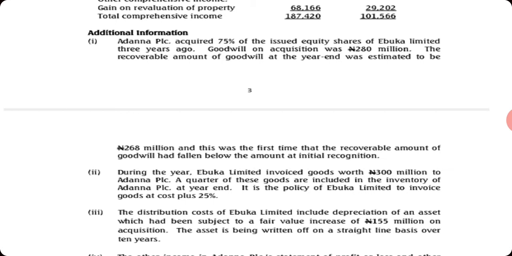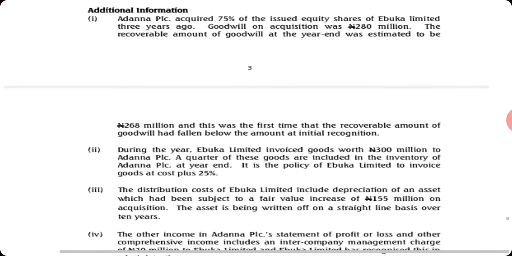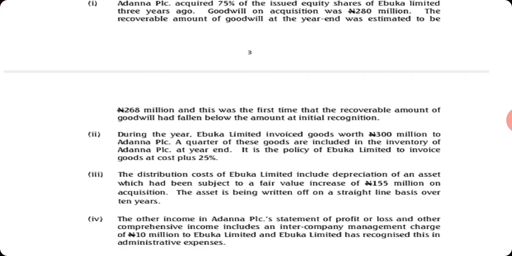Adana acquired 75% of the share capital of Ebuka 3 years ago. Goodwill on acquisition was 280 million. The recoverable amount of goodwill at the year end was estimated to be 268 million, and this was the first time that the recoverable amount of goodwill had fallen below the amount of initial